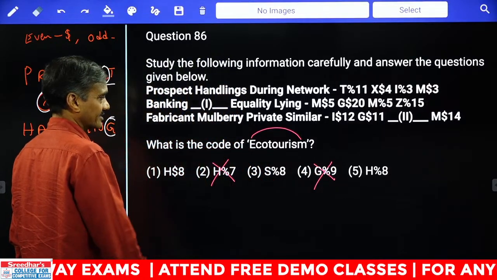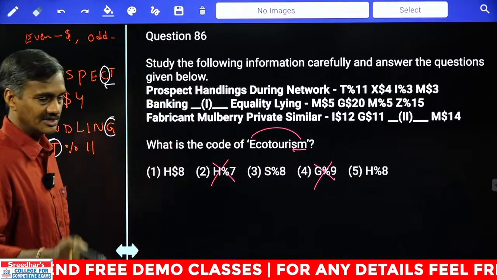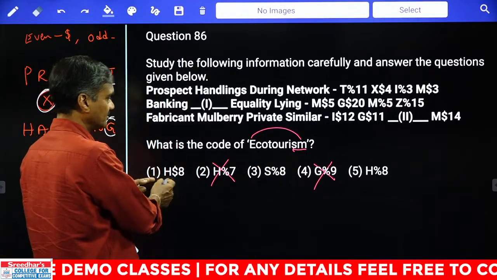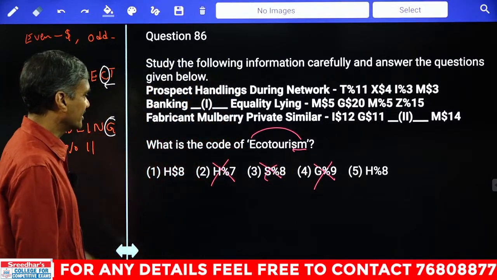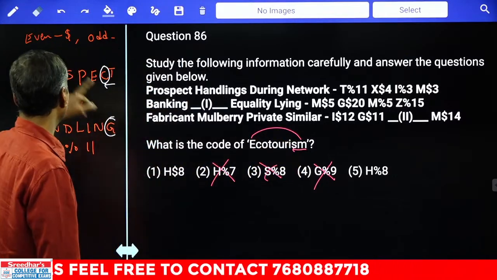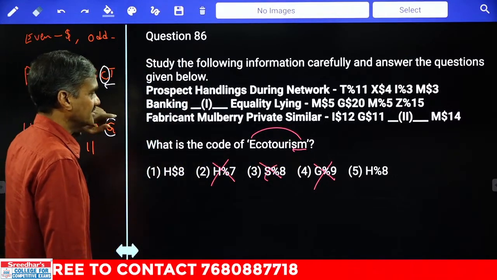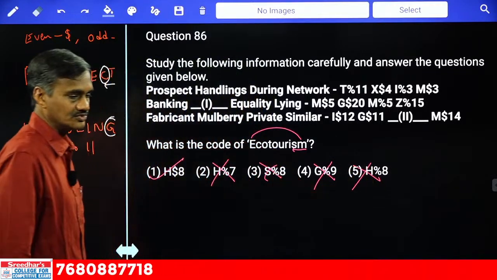Then the letter. Now the second letter from the right hand side is S, and S's opposite letter is H, and H should be the letter. H is here, so this is ruled out. Now between 1 and 5, the total number of letters is 10, an even number of letters, which is nothing but dollar. Hence H$8, and choice 5 is ruled out. Finally we are left with choice 1.